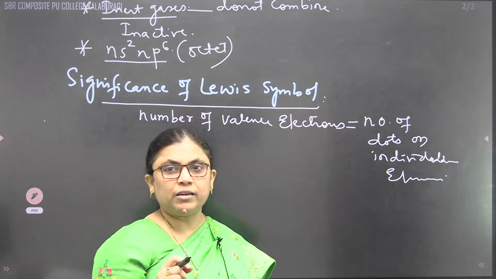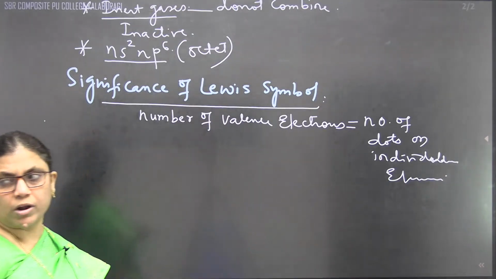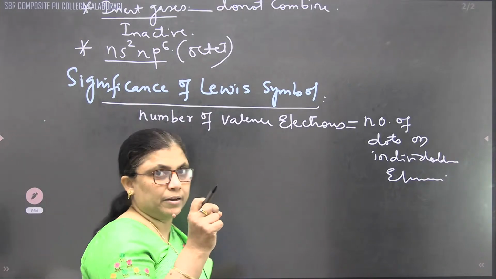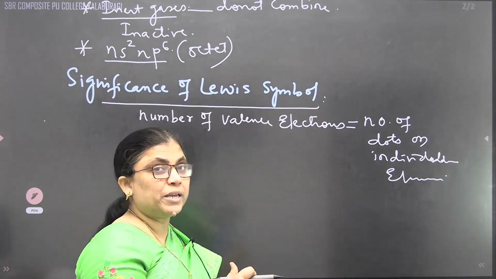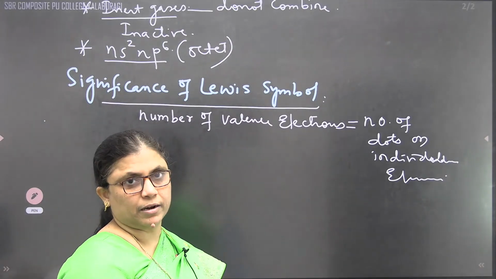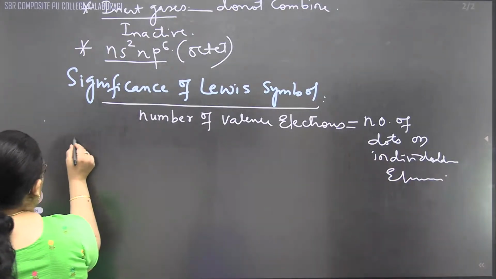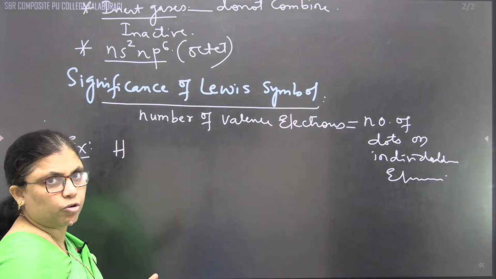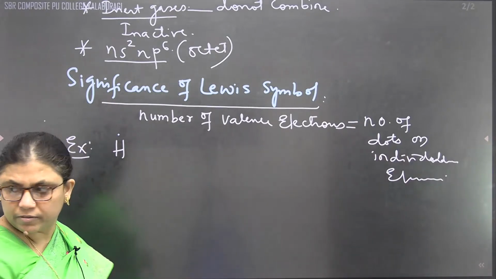On an individual element, what we are representing is a dot, because according to the Lewis dot theory, you can also call it the Lewis dot theory, or you can call it the Kossel and Lewis approach. They said that every element, whatever the number of valence electrons there are, those many dots must be represented. If we take the example, hydrogen has only one valence electron. That's why hydrogen can be represented with what? One dot. Correct? Is it visible now?